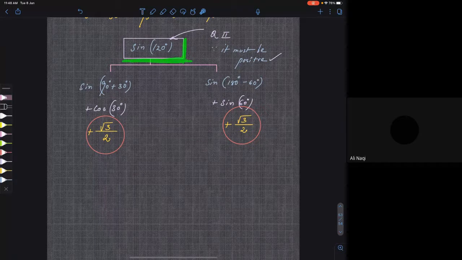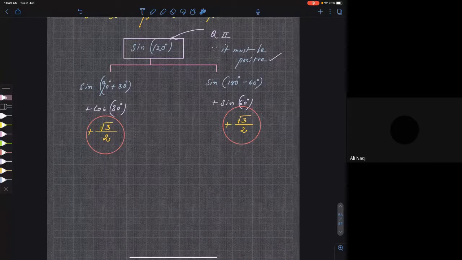You are not finding the value of cos 120. You got cos 30 in the process, but you are not finding cos 120. So for this angle, you are looking for the value of sine, whether it is positive or negative. You are not looking for cos. If you were finding cos 120, then it would be negative. You are understanding my point?